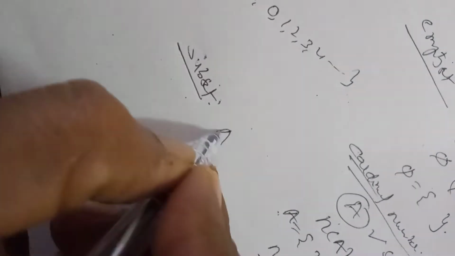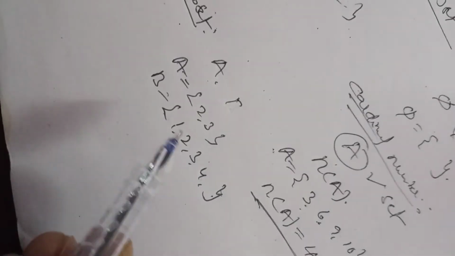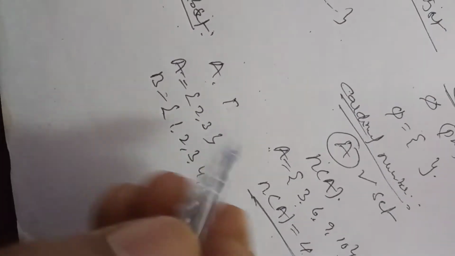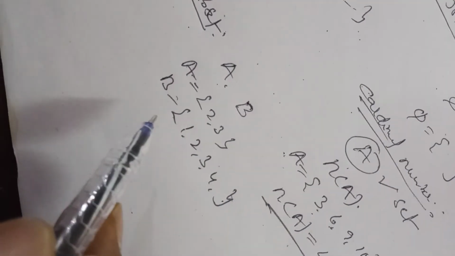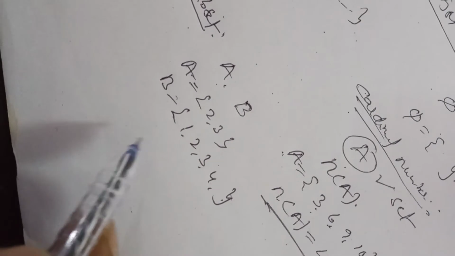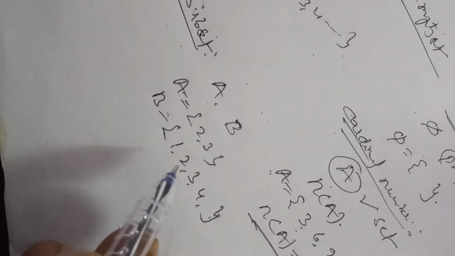Now, suppose two sets are given to you. A = {2, 3} and B = {1, 2, 3, 4}. Now just compare these two sets.